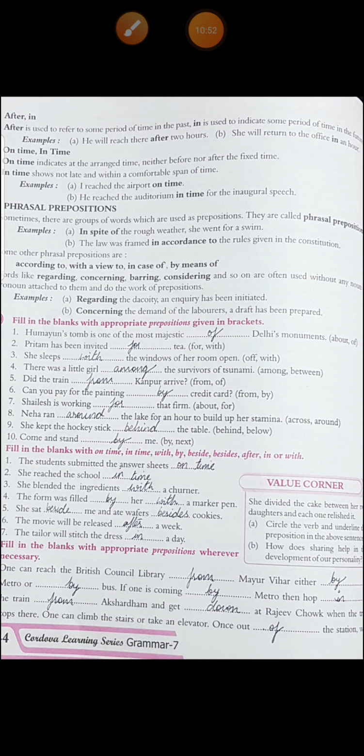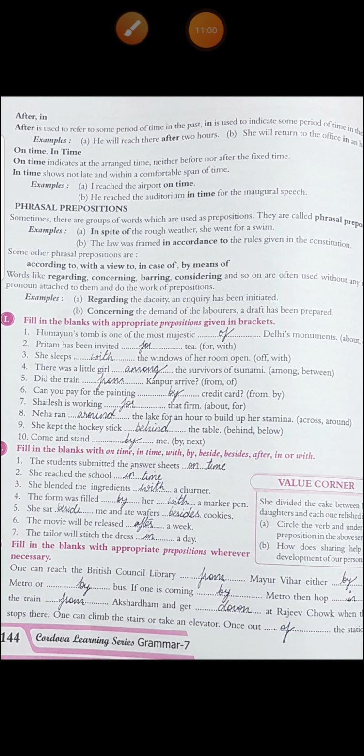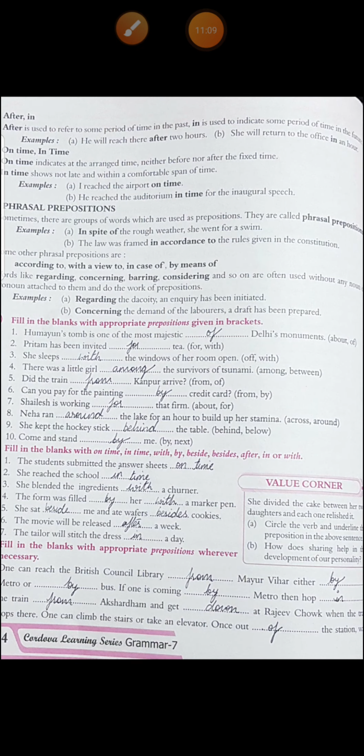You have to choose the appropriate one. See the first one. Humayun's tomb is one of the most majestic of Delhi's monuments. Second, Preetham has been invited for tea. For tea. Okay, not with tea. She sleeps with the window of her room open. Fourth, there was a little girl among the survivors of the tsunami. I hope you know the difference between and among. Between is used when we're talking about two people or two things, and among is for many.